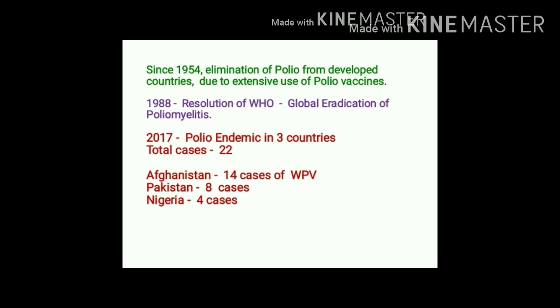What is the current scenario of poliomyelitis? Till 2017, there were 3 countries where poliomyelitis was found in endemic form. These countries include Afghanistan, Pakistan and Nigeria.